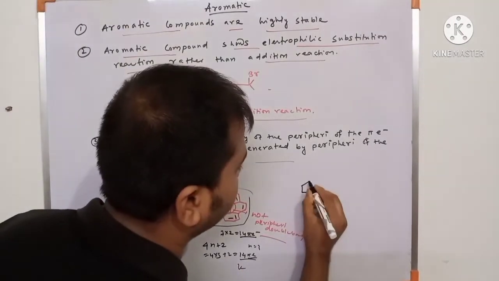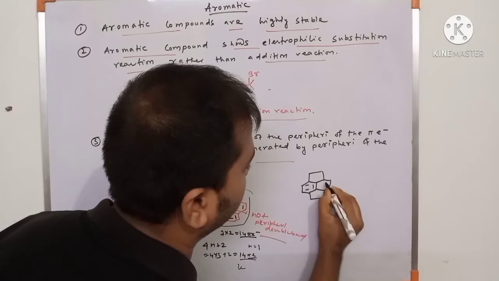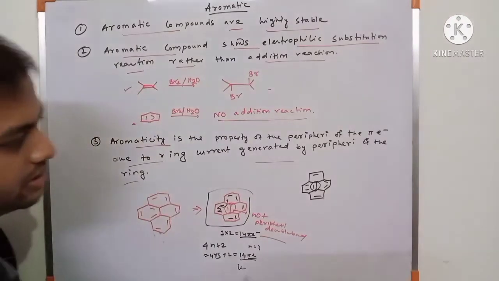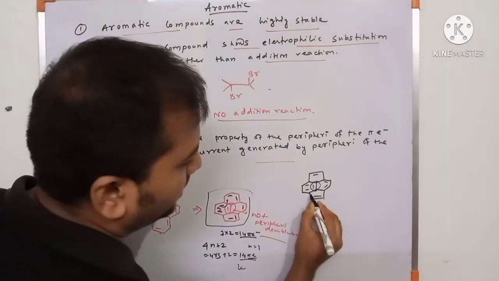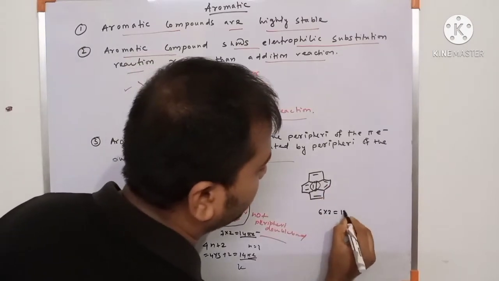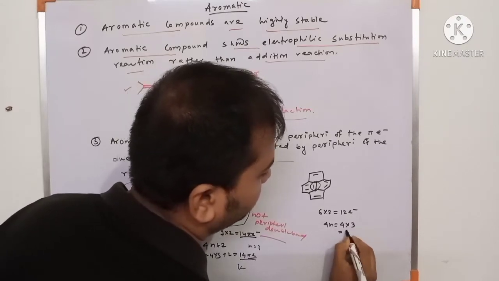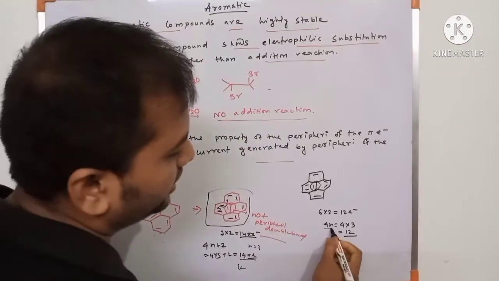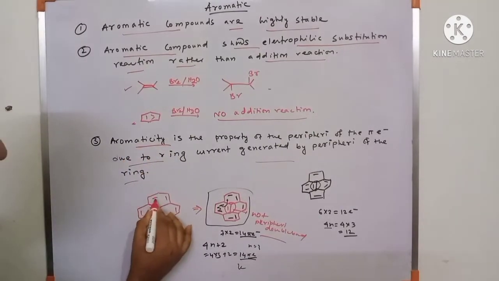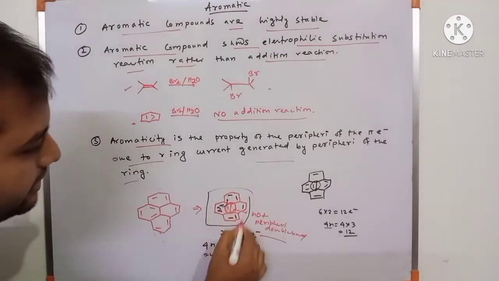Next, another example, suppose this ring. These double bonds are not counted because they are not periphery double bonds. So the number of pi double bonds is 1, 2, 3, 4, 5, 6. So 6 into 2 equals 12 electrons. This is the 4n rule, 4 into 3 equals 12. So this is not aromatic; because it follows the 4n rule, it is anti-aromatic. Aromaticity only considers the periphery double bonds, not the internal double bonds.